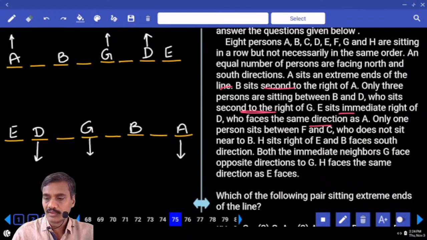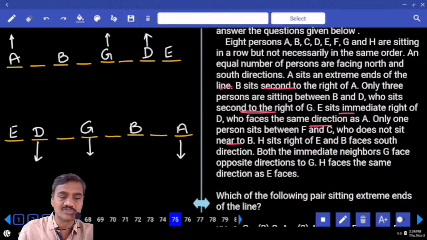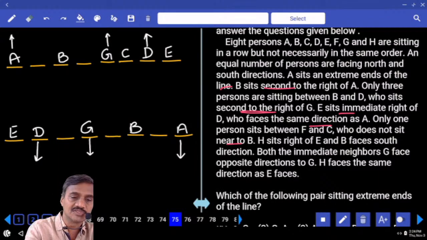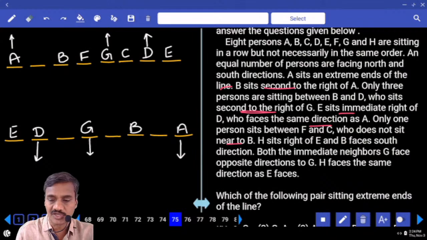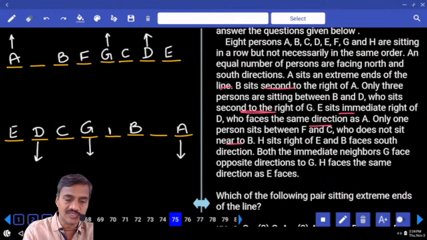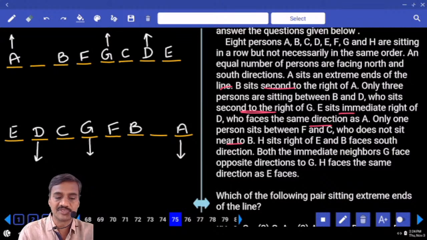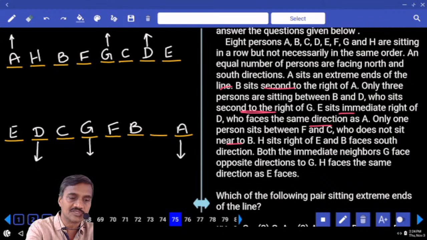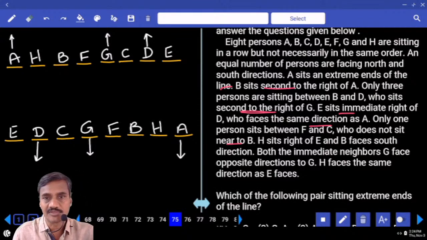Then, only one person between F and C. In between F and C, there must be exactly one. C is not adjacent to B, hence C must be here. If C is here, with one person between F and C, F must be here. If F is here, who is the person left over? H is the person, H is here. As of now, we have got 3 persons north in the first case, and 3 towards south in the second case.